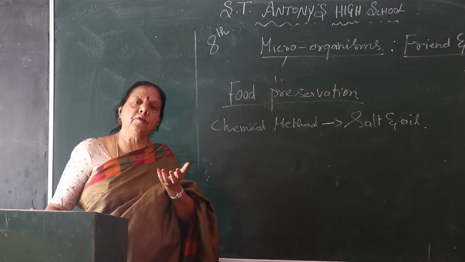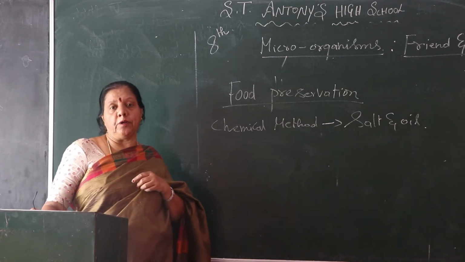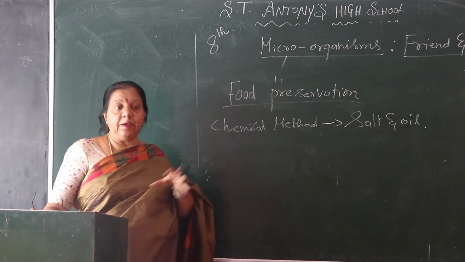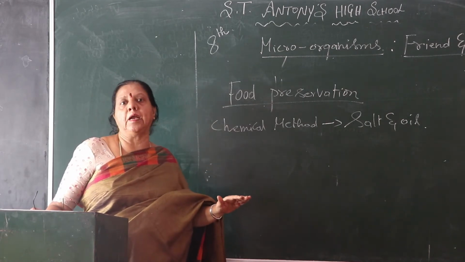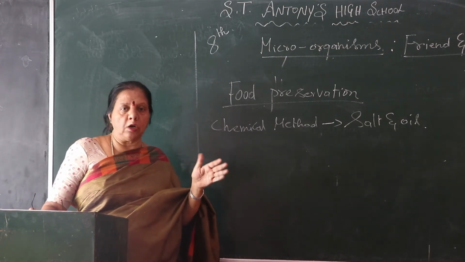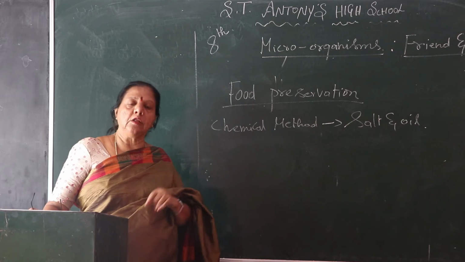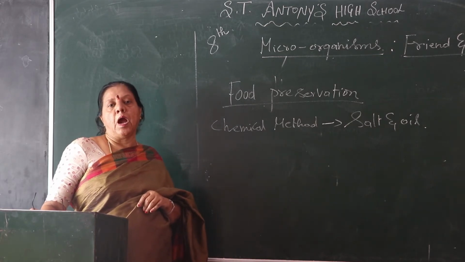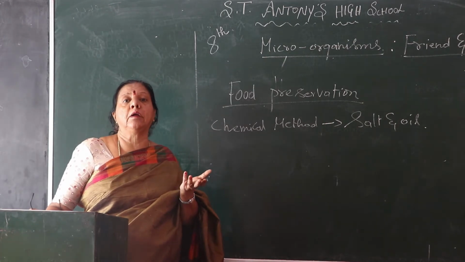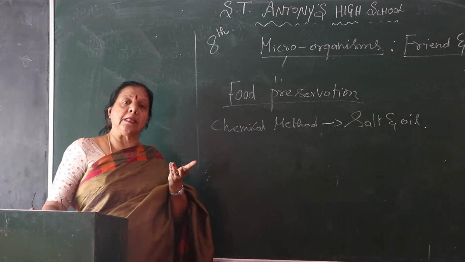And also some food we preserve under cold. You know, we keep it in the refrigerator. Even if you don't have a refrigerator, you can keep it inside water and preserve it, so that is also safe for you. And also some food we keep under sugar solution.